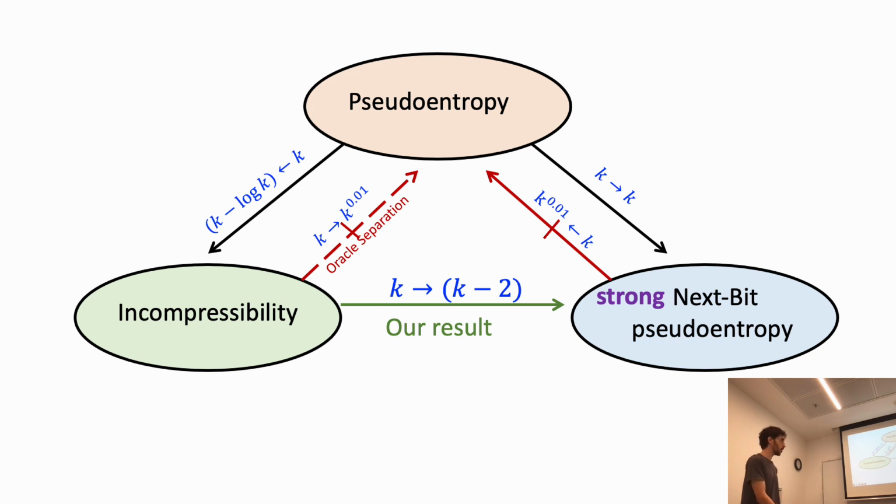We call it strong next bit pseudoentropy, and this notion does imply incompressibility. So a distribution with k strong next bit pseudoentropy is k incompressible, and a distribution which is k incompressible is a distribution with k minus 2 strong next bit pseudoentropy. So these two notions are equivalent up to this 2 bits gap.